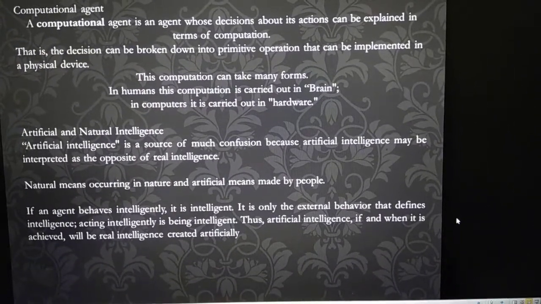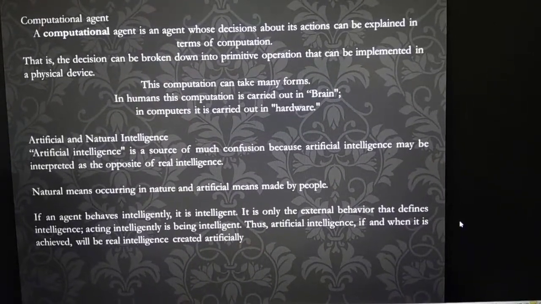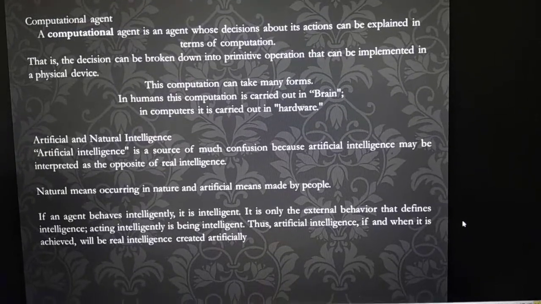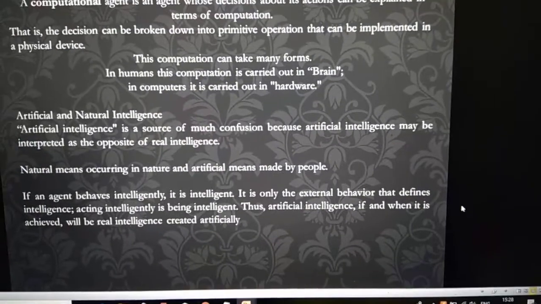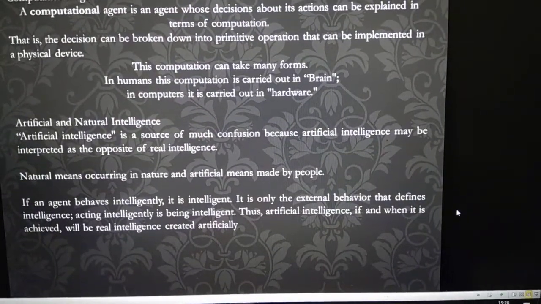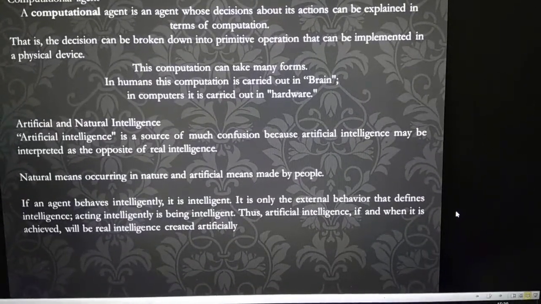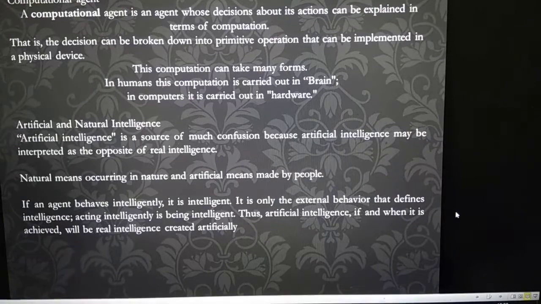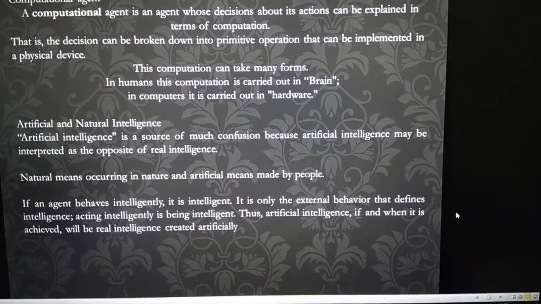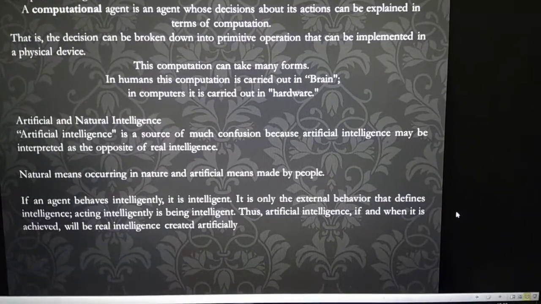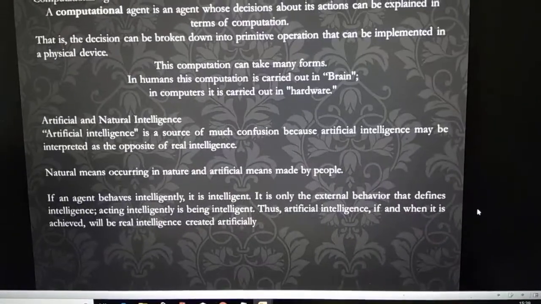Let's take a general example of a tsunami. We all know a tsunami's behavior. A big wave comes and destroys buildings and things like that, right? That is naturally causing disaster. Let's consider it as natural intelligence. But if somebody XYZ goes into the sea and blasts a bomb to create a wave similar to a tsunami but artificially, that is called artificial intelligence. Now you got the differentiation, right?